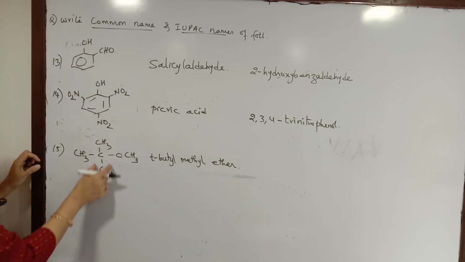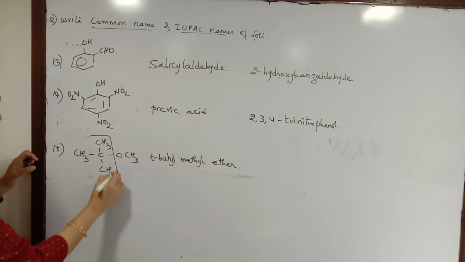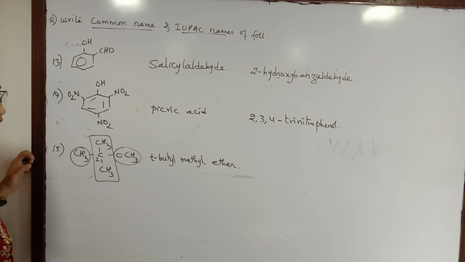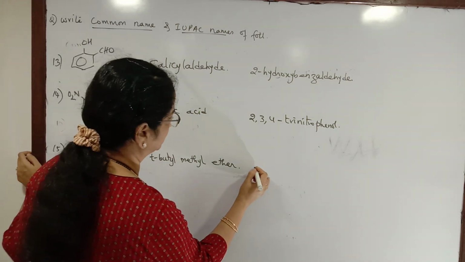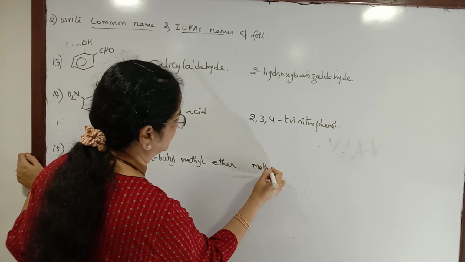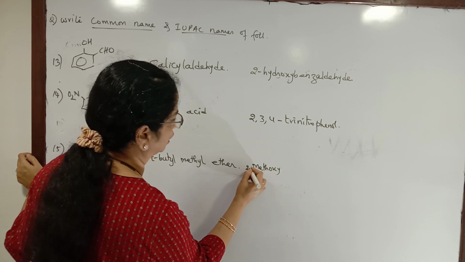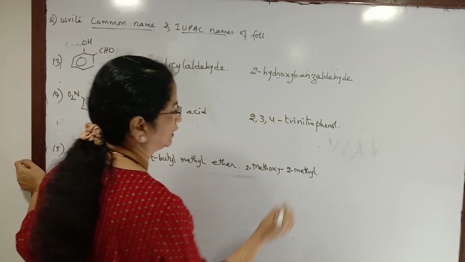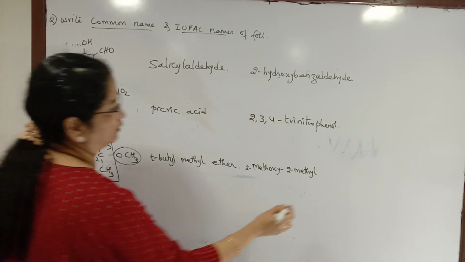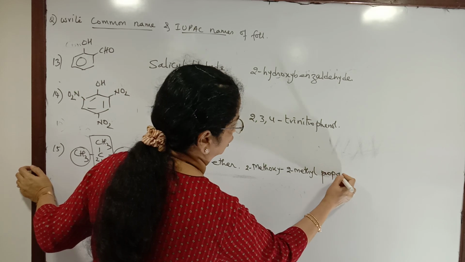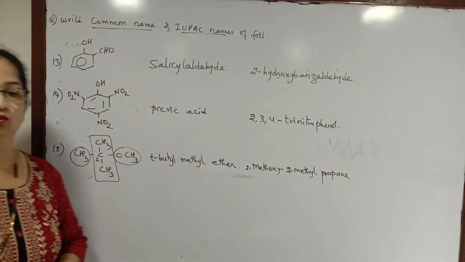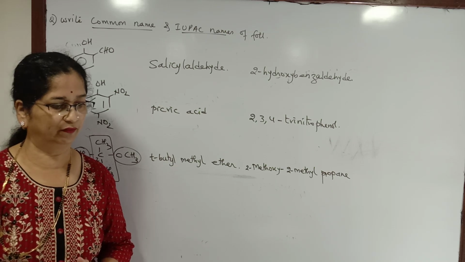For the IUPAC name, I select the longest carbon chain. On the second carbon we have a methyl group and a methoxy group. So this becomes 2-methoxy, 2-methyl, and in the longest carbon chain we have 3 carbon atoms, so that becomes propane. So that was about the nomenclature that we had to learn.